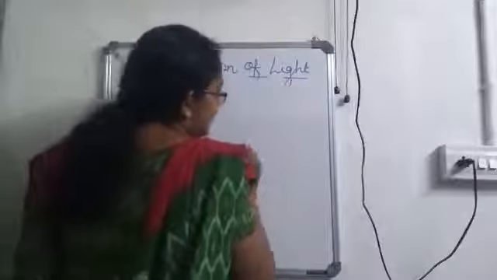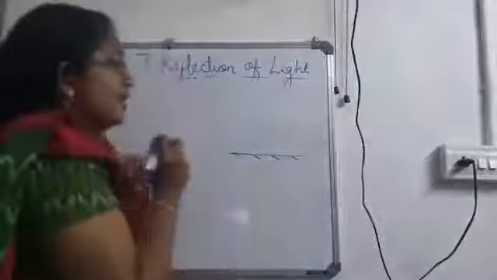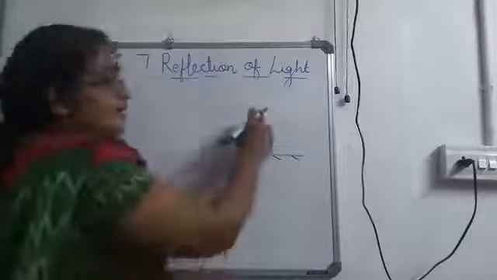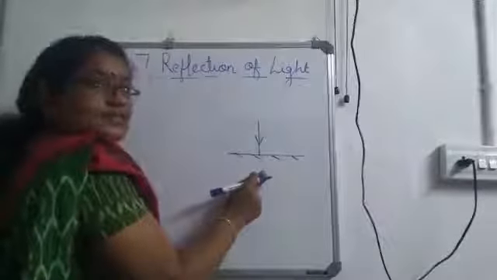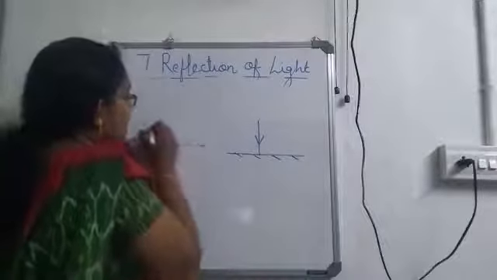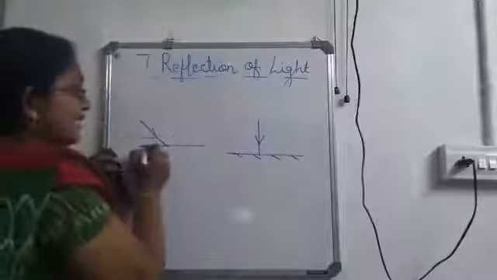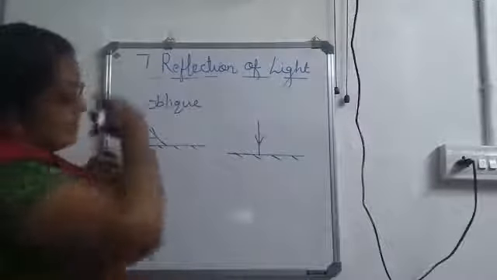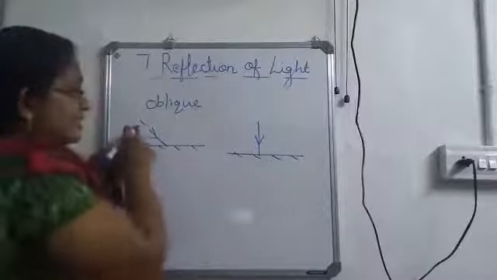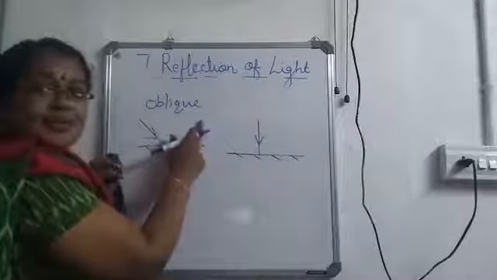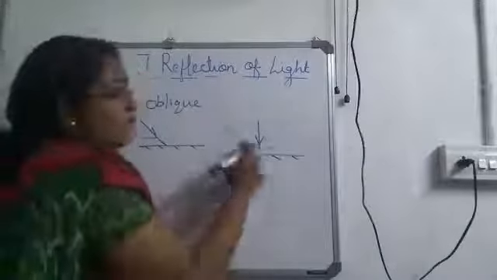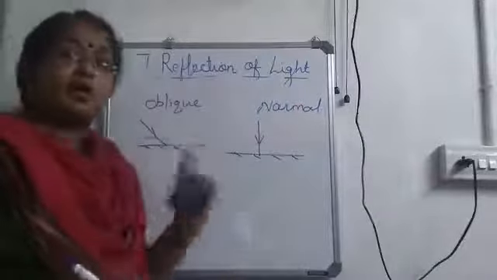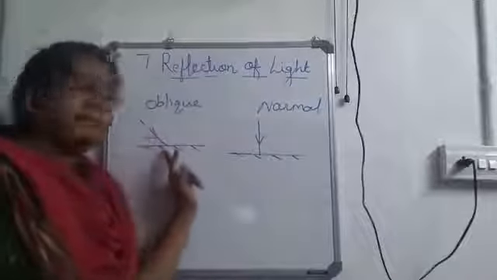So here this is our reflecting surface or the mirror. Now I am considering a ray which hits on it at 90 degree. This is known as normal incidence. Okay, this is normal incidence. And in the previous case, the ray was hitting on the surface like this. This is known as oblique incidence. If the ray is hitting on a surface in a slanting manner, we will call it oblique incidence. If it hits straight or perpendicular, we will call it normal incidence. Okay, we have considered the oblique incidence.